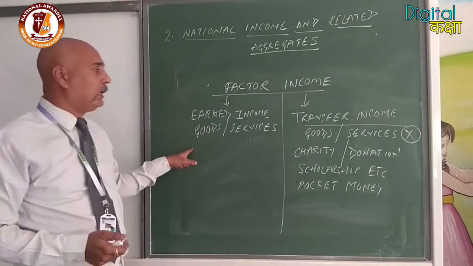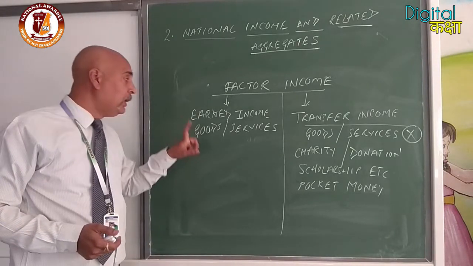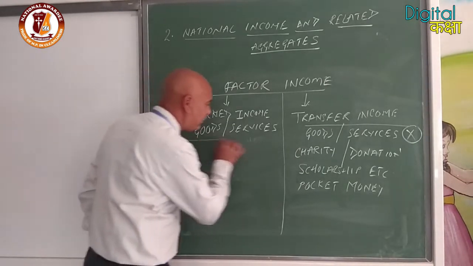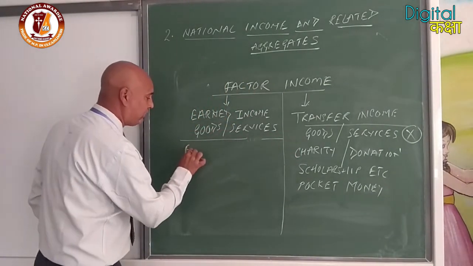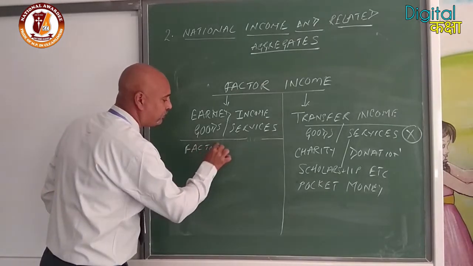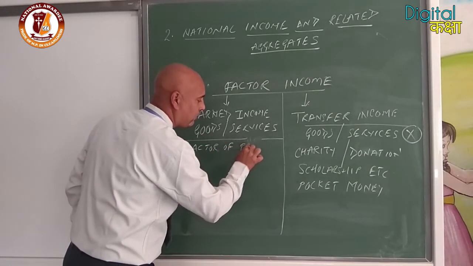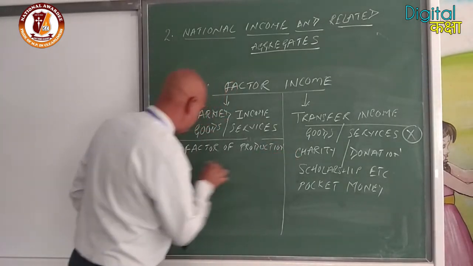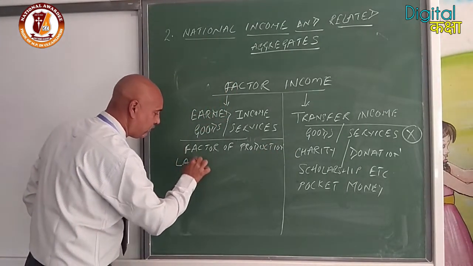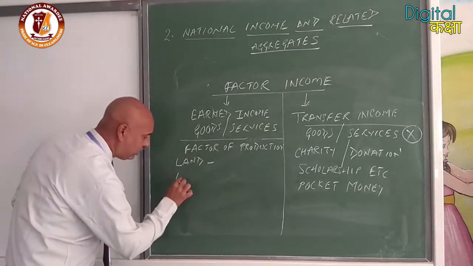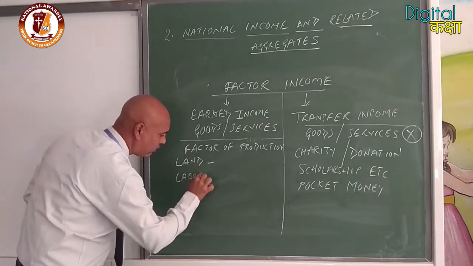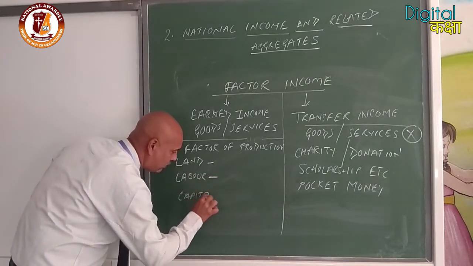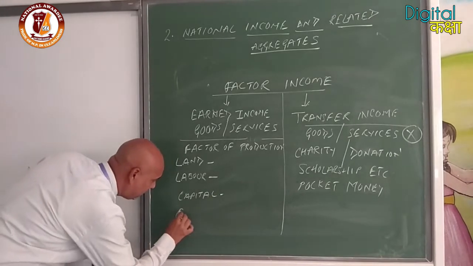Now come to factor income. What is the factor income? In the previous classes we discussed the factors of production. So first we will discuss the factors of production. What are the factors of production? Land, labor, capital and entrepreneur.